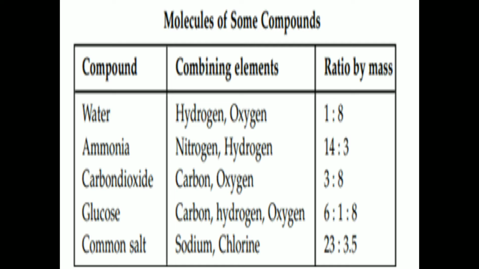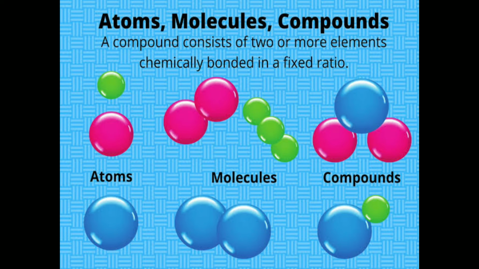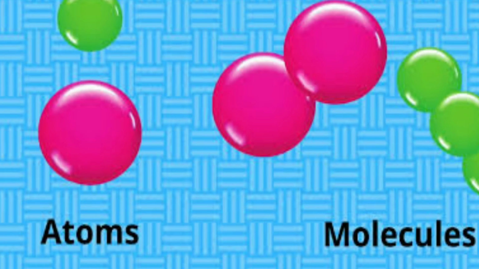But the scientists were confused about how to understand the concept of ratio and proportion in the law of conservation of mass. John Dalton was a famous British chemist. He provided an explanation for the law of conservation of mass and the law of definite proportion: that all matter is made up of very tiny particles called atoms.